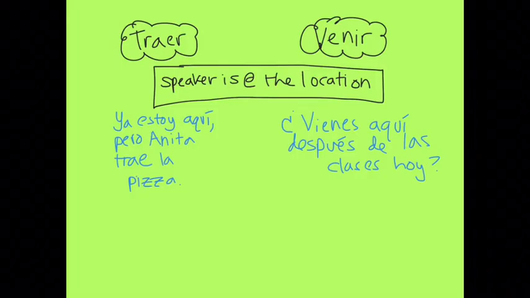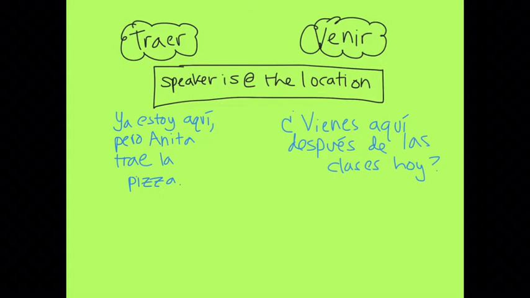So an example would be, ya estoy aquí, I'm already here, pero Anita trae la pizza, but Anita's bringing the pizza. The speaker's wherever they're heading, and Anita's on her way here. So it's okay to use traer.